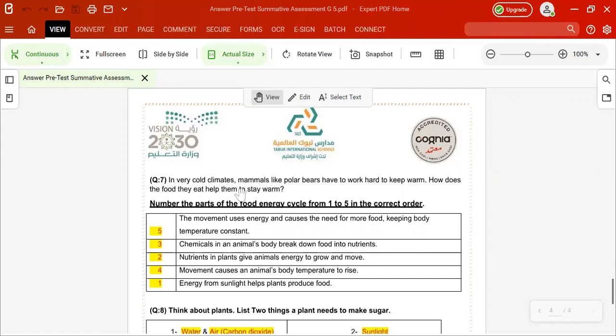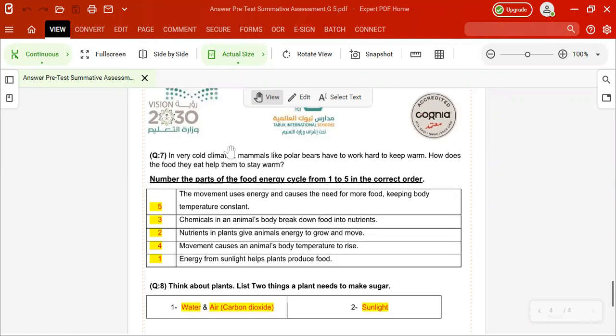What does constant mean? It means the temperature is fixed, it stays as it is. So it will be like us. We have 37 degrees Celsius, so it will be constant. That's why mammals among animals, and also birds, have a constant temperature.